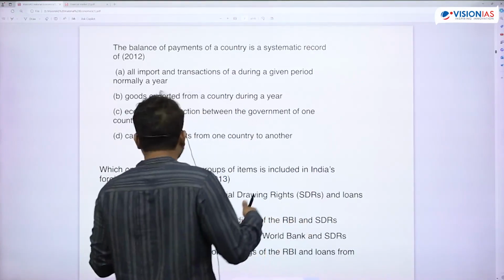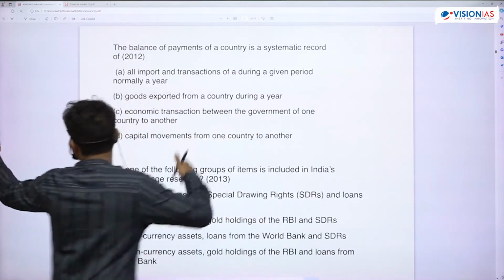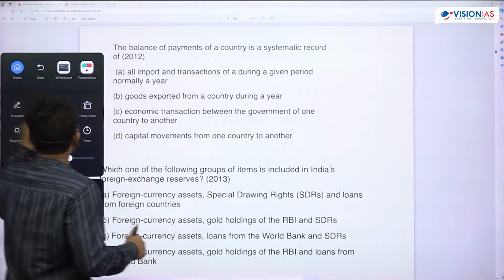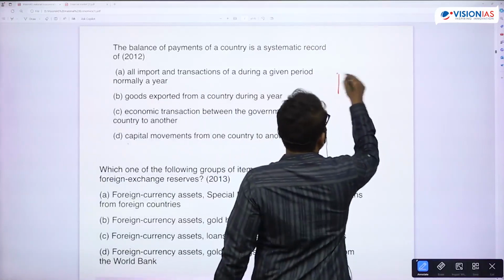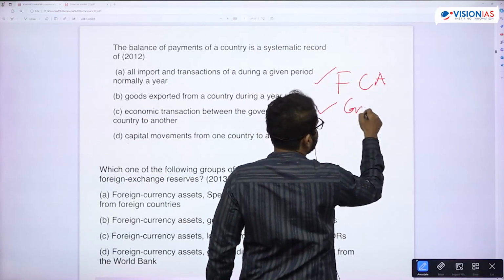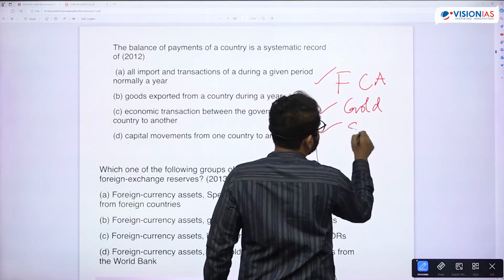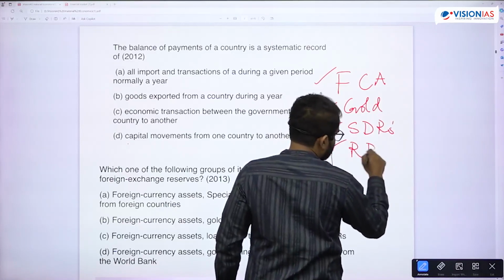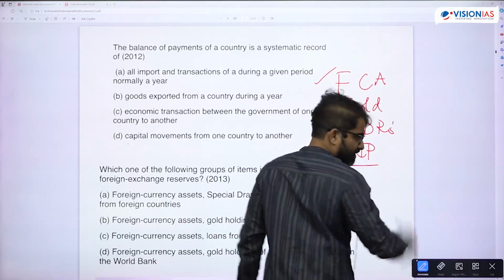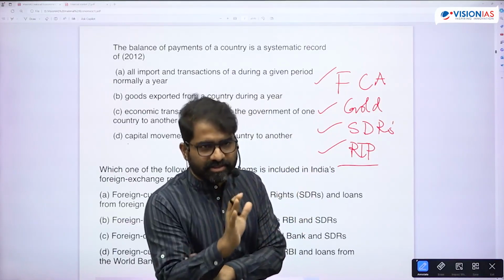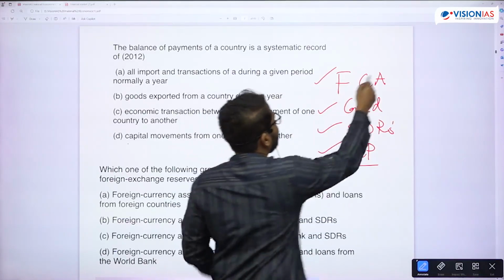Okay. So when we use the word forex reserve here, forex reserve is under the control of RBI, and forex reserve mainly has 4 components. One is the foreign currency asset, the major component, and then we have gold, and then we have SDRs, and we have the reserve tranche position, the RTP position in the IMF. So there are 4 components. Okay, so this is the major component.